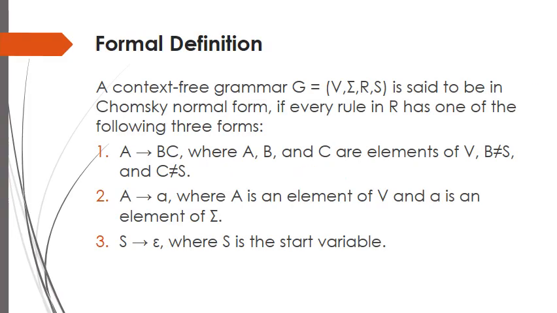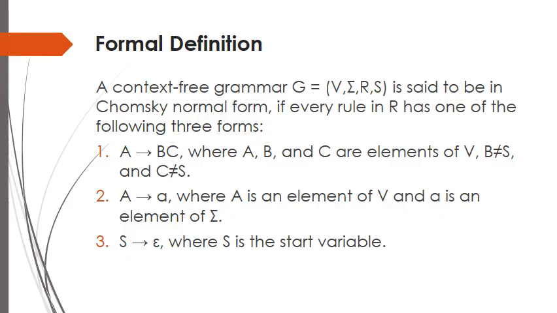Formal definition. A context-free grammar G equals V, capital sigma, R, S is said to be in Chomsky normal form if every rule in R has one of the following 3 forms.